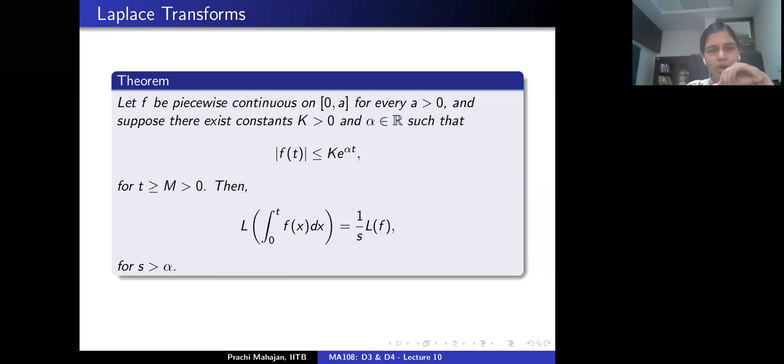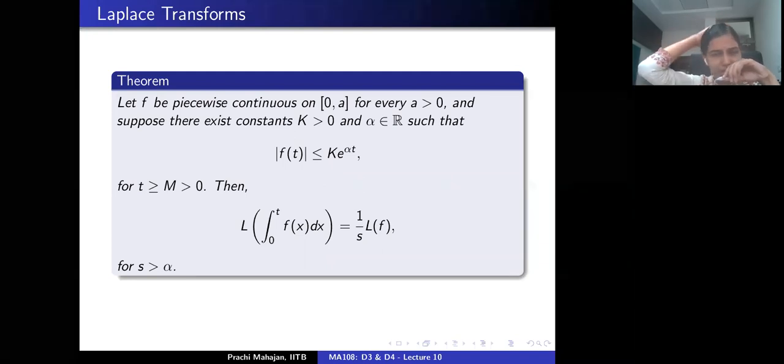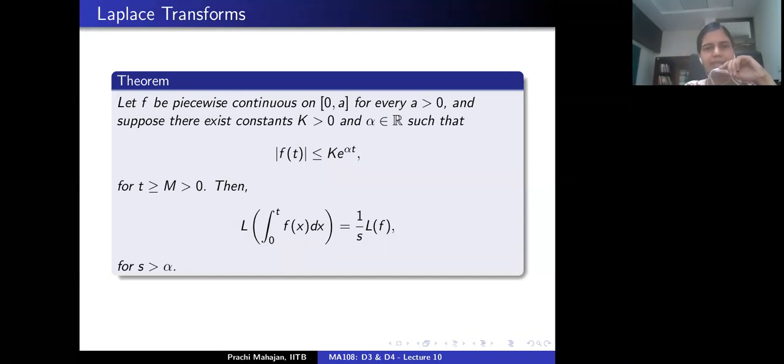Then it follows that the Laplace transform of the integral of f from 0 to t exists and is equal to 1 by s times the Laplace transform of f, right? And all of this is true whenever s is at least alpha, right?